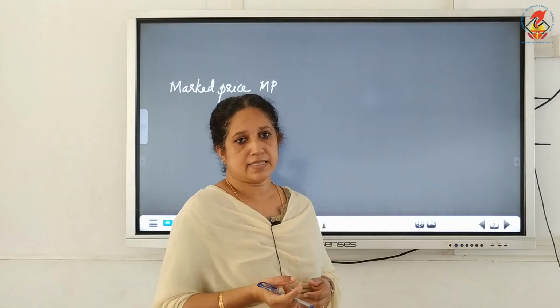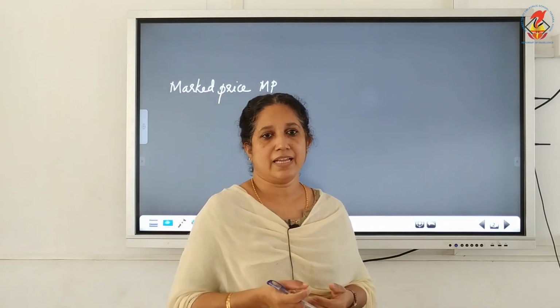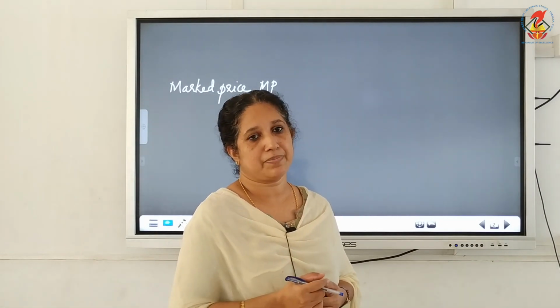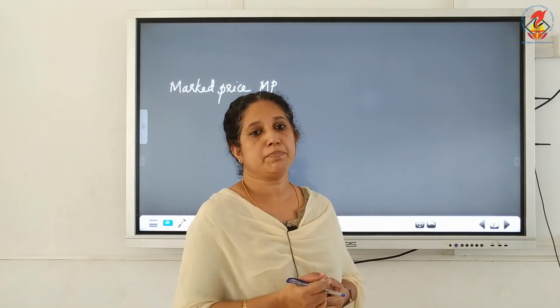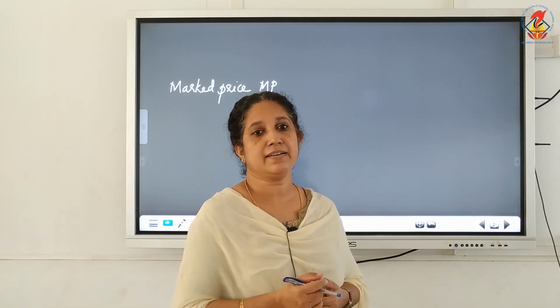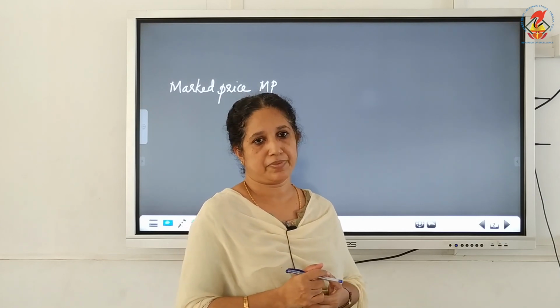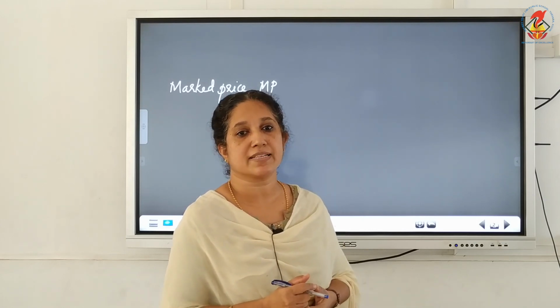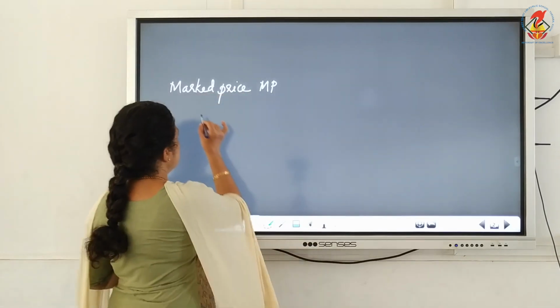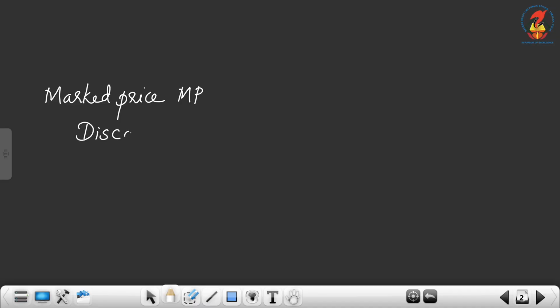In order to increase the sale or in order to clear the stocks, the shopkeepers offer a certain percent of rebate on the marked price of the article, and this rebate is known as the discount. So, discount is the reduction given on the marked price of an article.